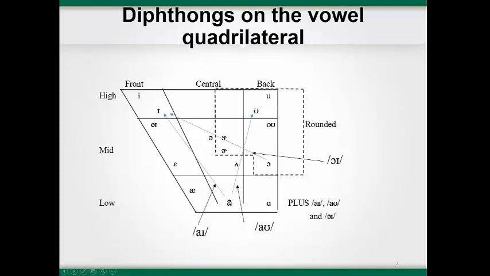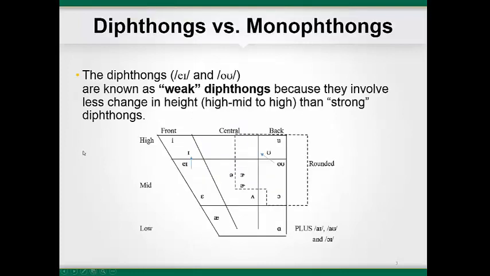Ow. During the production of the vowel in the word boy, the tongue moves from a lower mid position towards a high front position, and the lip position also moves from rounded to unrounded. Feel the change in the position of your jaw, tongue, and lips as you say the vowel with me. Oi.